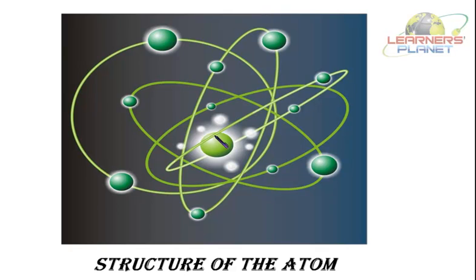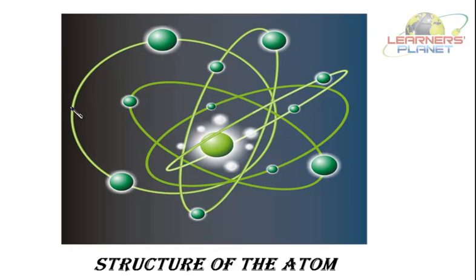It is that atom consists of a central, very dense and heavy nucleus. Second thing, the electrons are revolving around the nucleus in circular orbits. See, these are revolving around the nucleus. Third thing, the electrons are revolving at very high speeds. Fourth, most of the atom is empty and the dense nucleus is present at the center.